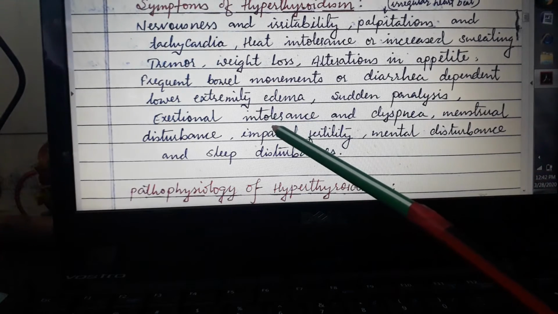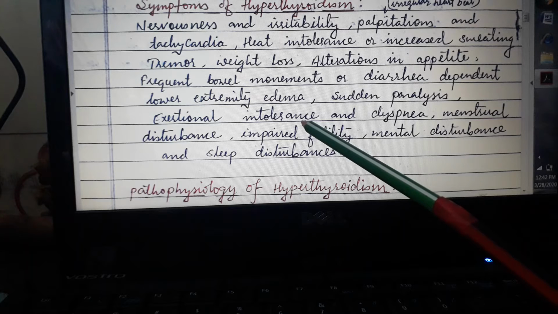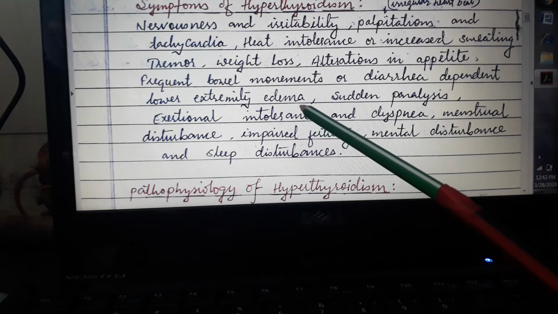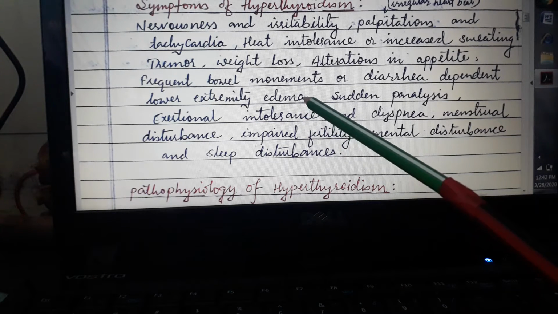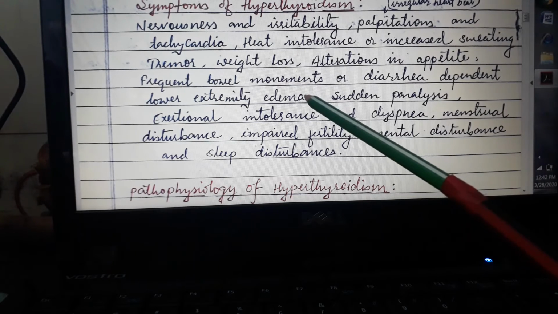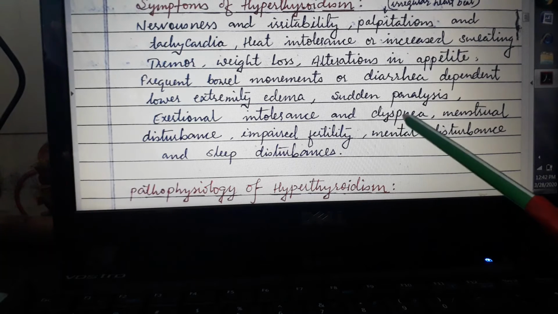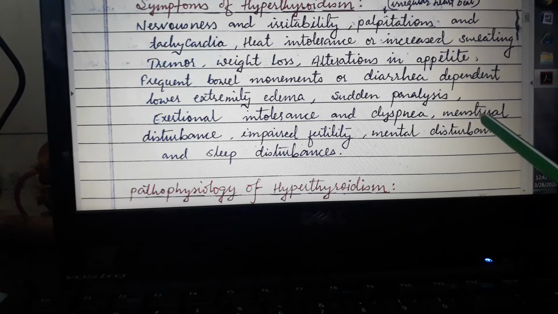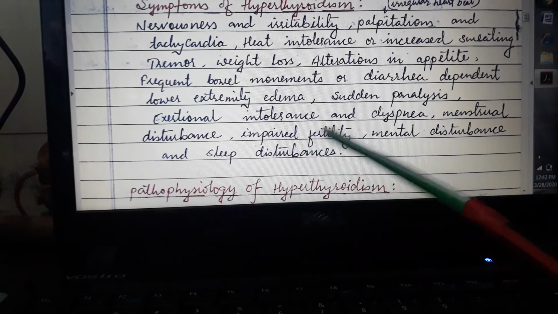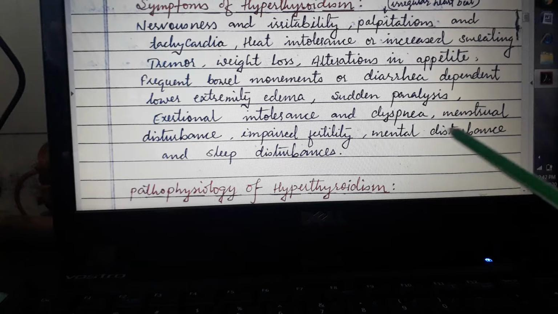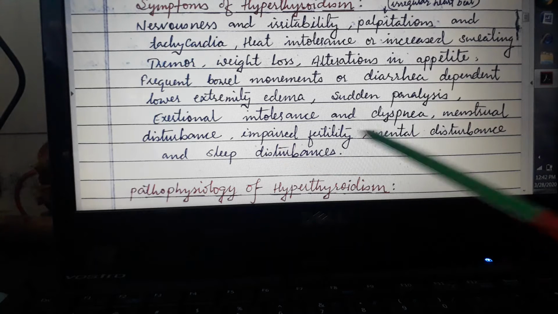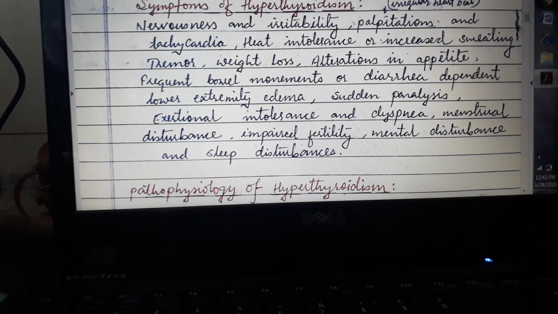Then exertional intolerance. What is exertional intolerance? People are not able to do their usual activities and may be confined to bed. So that is called exertional intolerance. And dyspnea, that is, difficulty in breathing. Then menstrual disturbance, impaired fertility, mental disturbance, and sleep disturbance. So these are some common symptoms of hyperthyroidism.